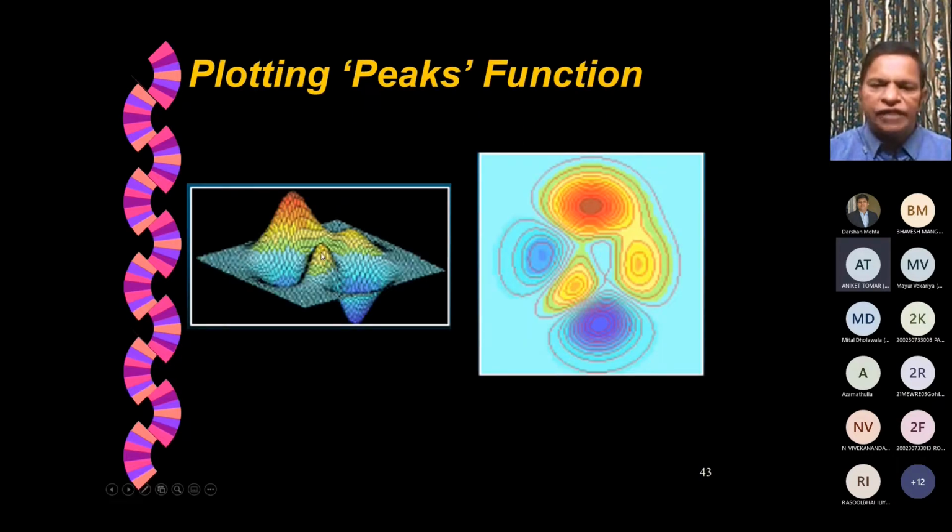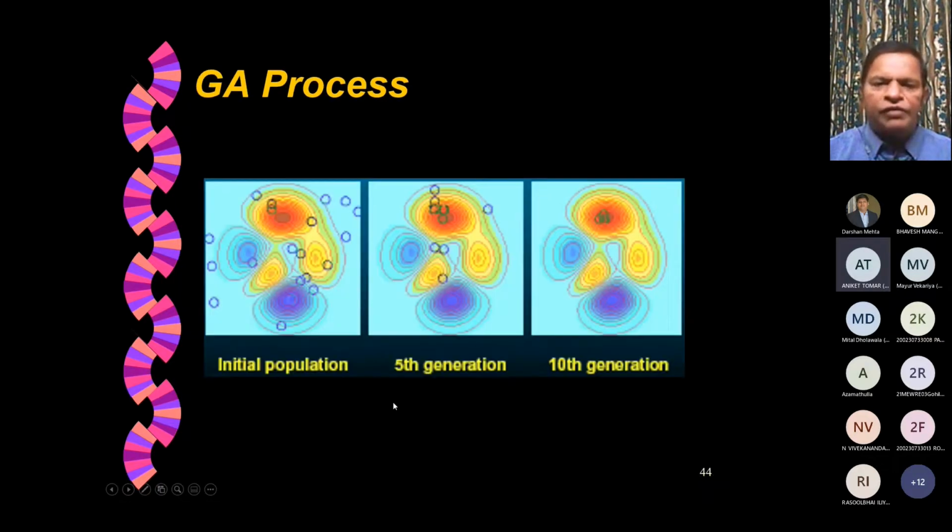This is in 3 dimensions. If you try to see the planar view, these are the contours, and the best solution is here. Now when we start the genetic algorithm with the initial population, the members are there all around. Each blue circle here is one member. So the members are there all around in the entire search space.